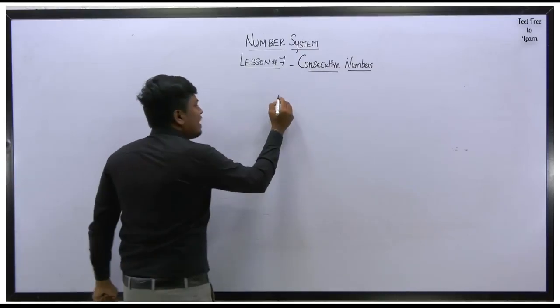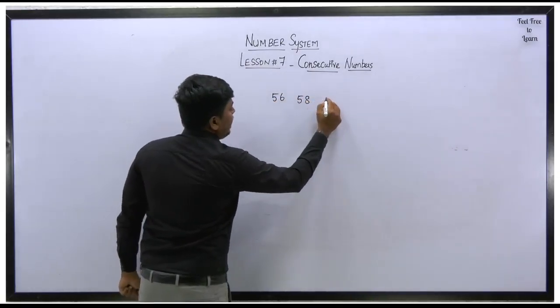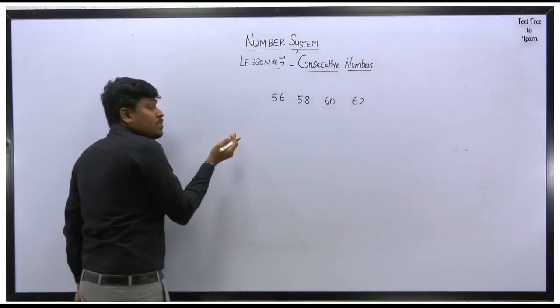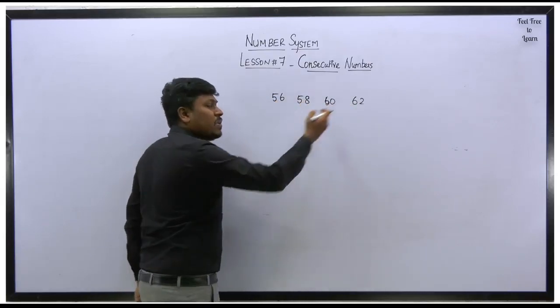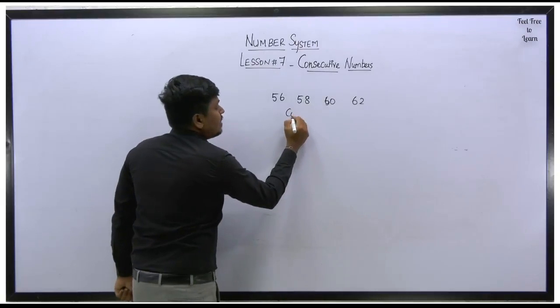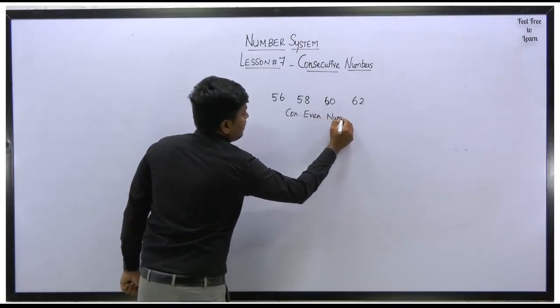I can write some examples here. Let me take the numbers 56, 58, 60, 62. What is this called? Just see here, 56, 58, it is in some sort of series, and all the numbers are even numbers. So it is called consecutive even numbers. Got it or not?